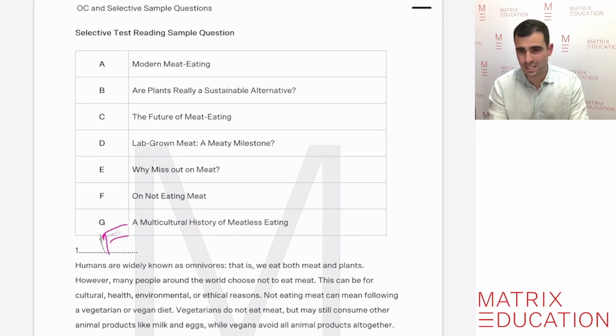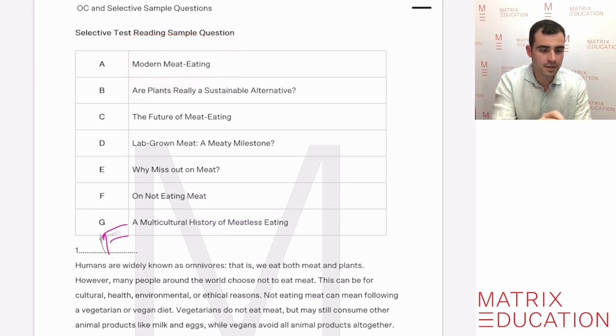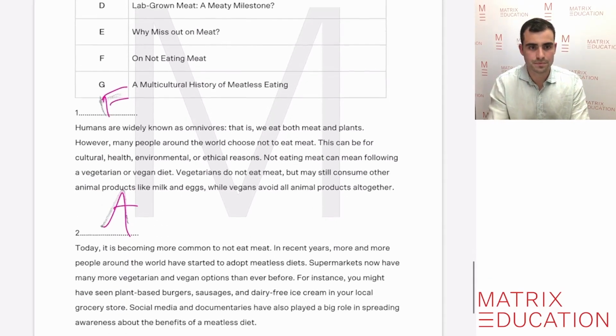Why miss out on meat? Once again, it's not persuading us to miss out on meat or the purpose of not doing it. Can't be F because we already chose that one. And once again, multicultural history doesn't really talk about anything multicultural. So what we can assume from that is it's about modern eating meat and what the options are that we have in the modern world. So we know that it's going to be A.